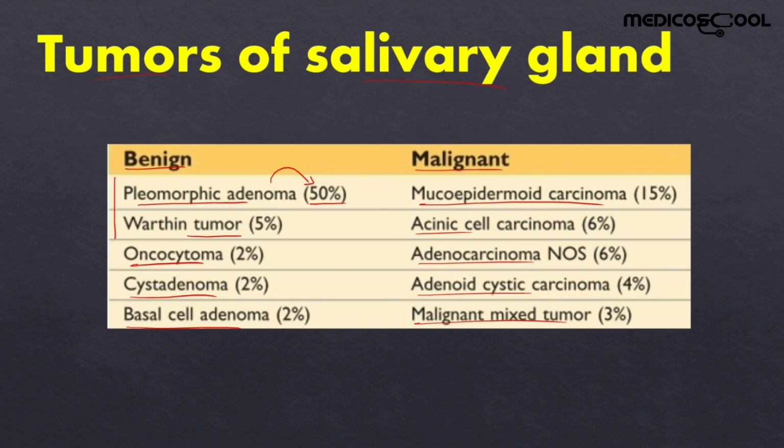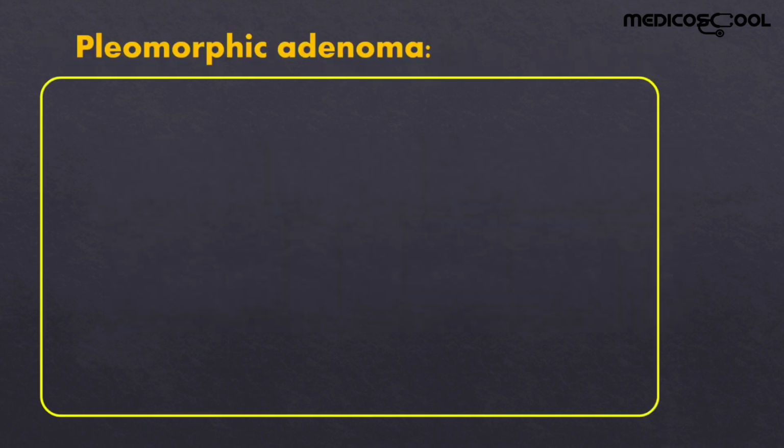In the benign tumors, these two, the pleomorphic adenoma and the Warthin tumor, are the most important ones. And in the malignant, the mucoepidermoid carcinoma is the most important one. If you remember these two, it will be more than enough. So let's jump into the next slide and study about the pleomorphic adenoma.